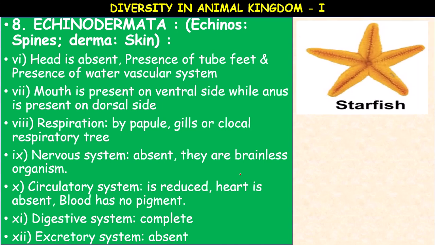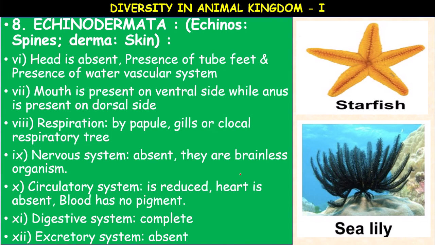Another example is the starfish, whose scientific name is Asterias. Sea lily is another example. A variety of colorful organisms can be found in the seabed. These are exclusively marine.